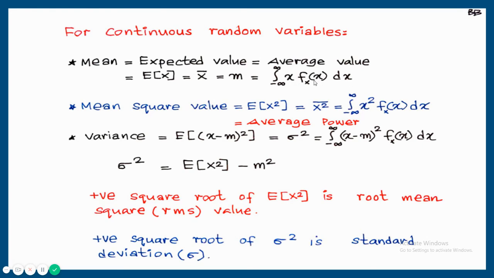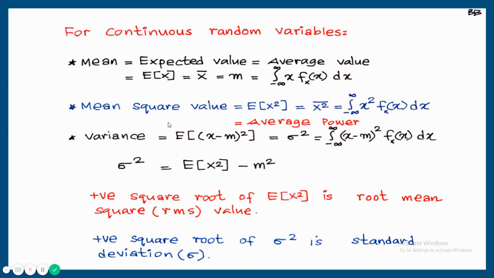That's for mean calculation. Now for a mean square value, that is expected value of x square is equal to, random variable should be squared, integral minus infinity to plus infinity x square into f of x dx. Again here also, like the previous case, mean square value is considered as average power.